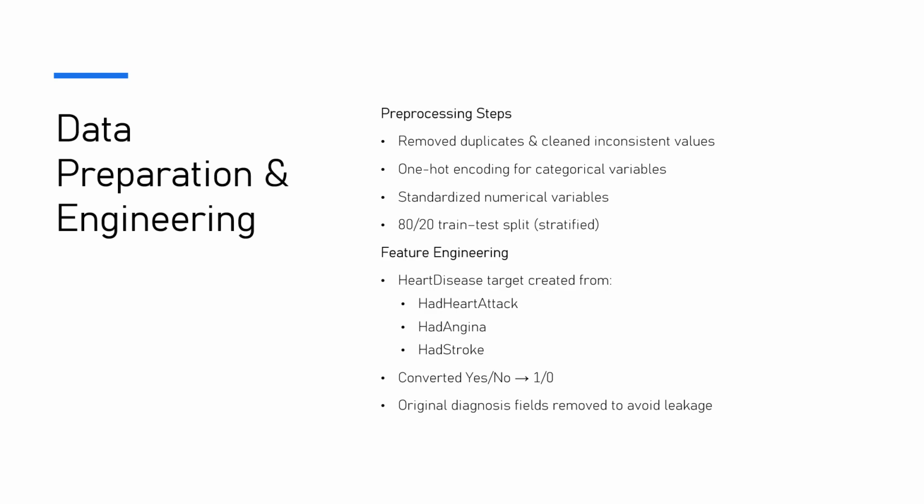Another important step was creating a clean target variable. The dataset originally had three separate columns: had heart attack, had angina, had stroke. I combined all three of them using logical OR to form one clear variable called heart disease, which becomes our new target variable. I also removed the original columns so that the model wouldn't accidentally learn the diagnosis directly from there. This ensured cleaner and more realistic prediction performance.